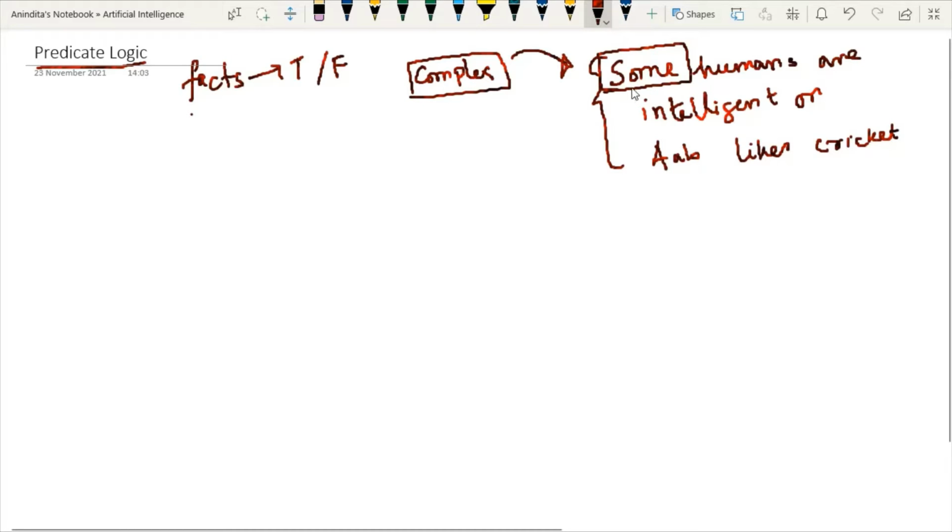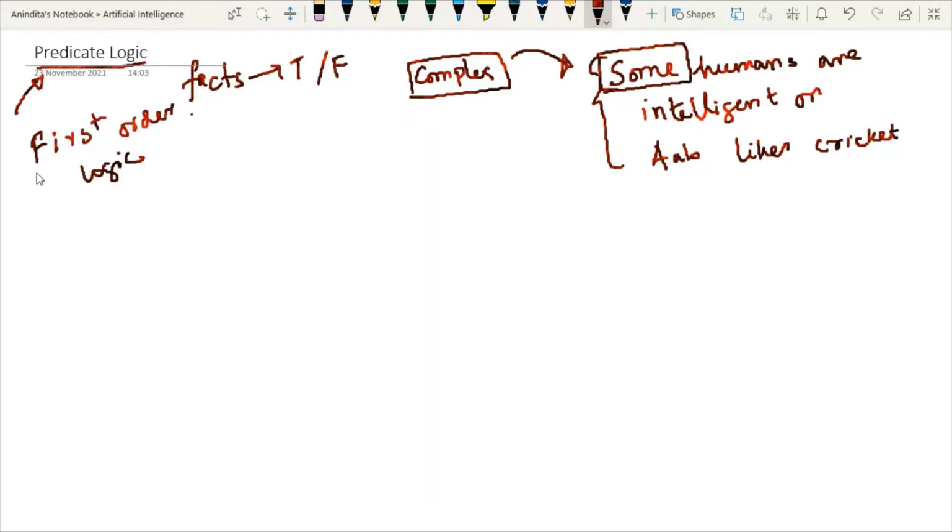So what can we do? We have to study predicate logic. This predicate logic is also known as first order logic. Both are the same. Whenever I'm talking about first order logic, first order predicate logic or predicate logic, all concepts are the same. So what is this first order logic?